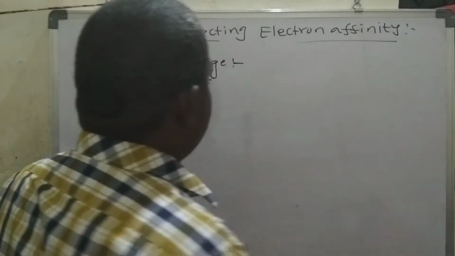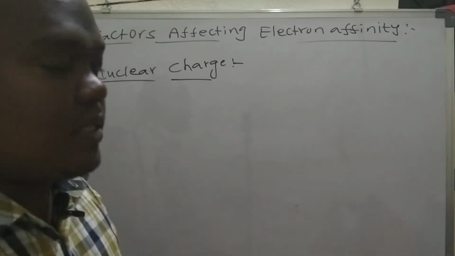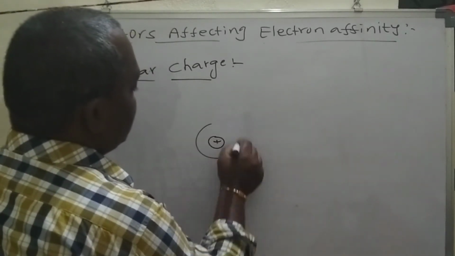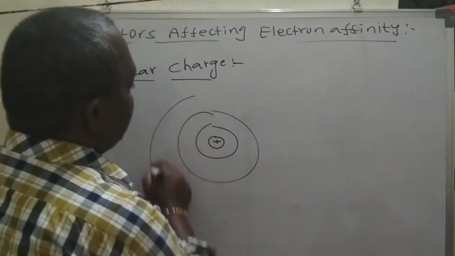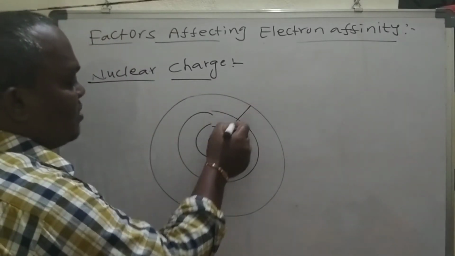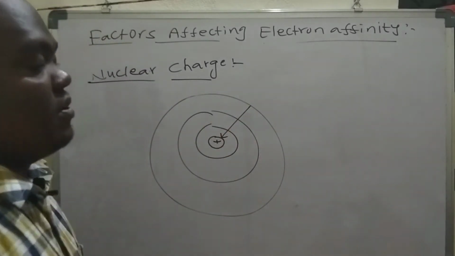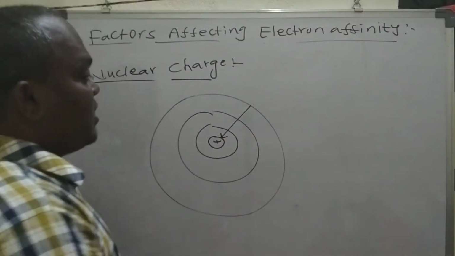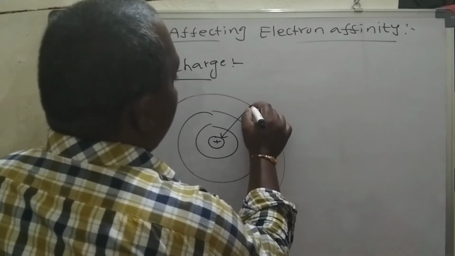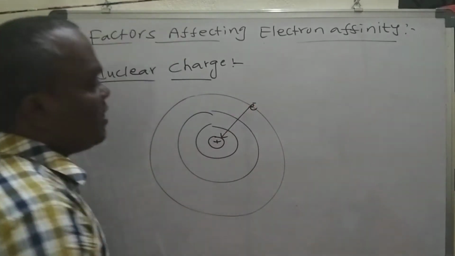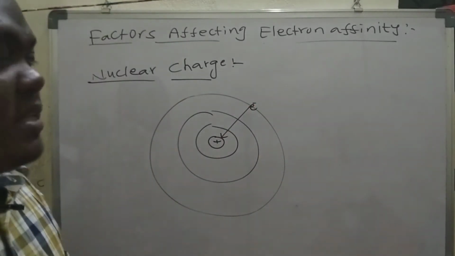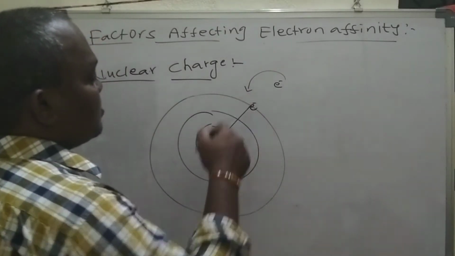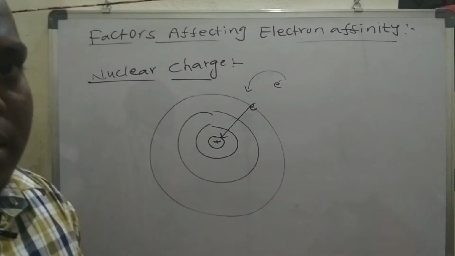Nuclear charge. What do you mean by nuclear charge? Generally, the nuclear charge acts on the outermost electron and attracts the electrons towards itself. So when the nuclear charge increases, the electron is pulled towards the nucleus, and an added electron is also pulled towards the nucleus.